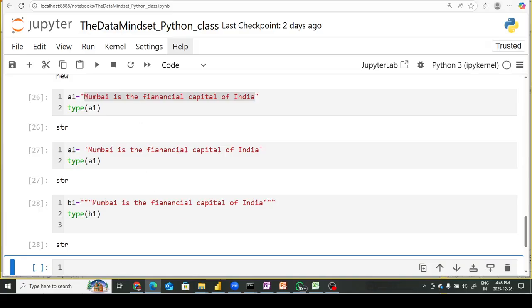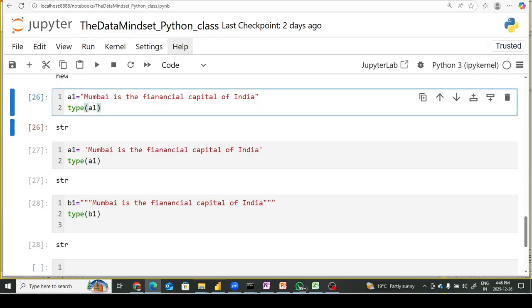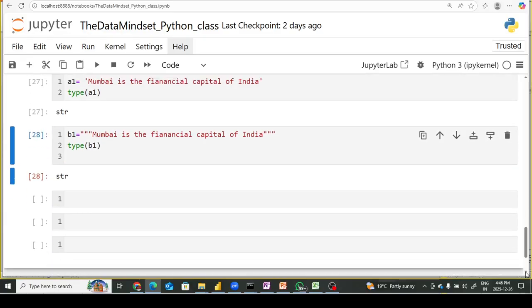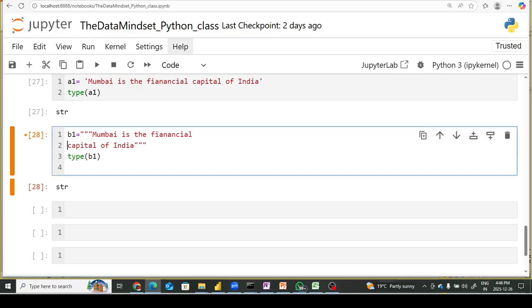Now the question is when we can use single quotes, when double quotes, and when triple quotes. Let me show you an interesting example.